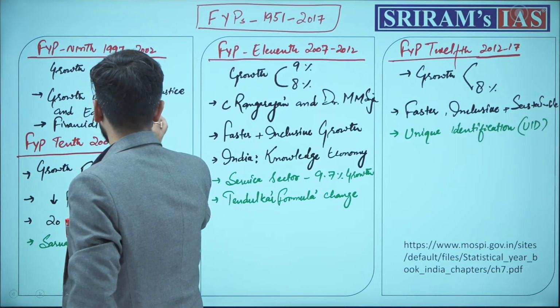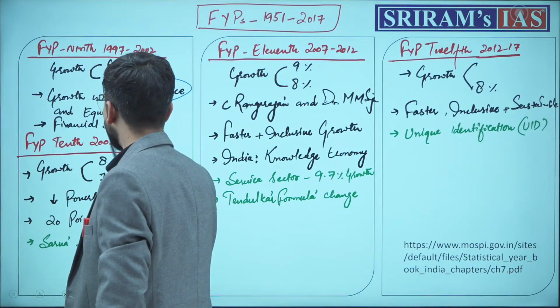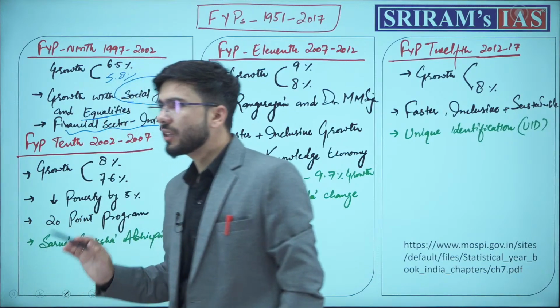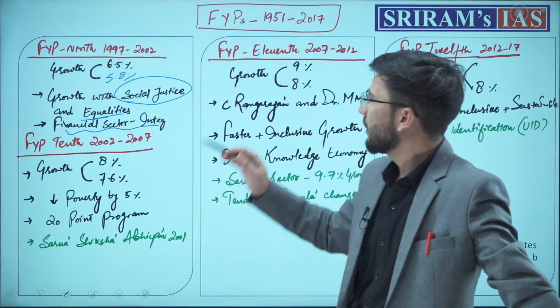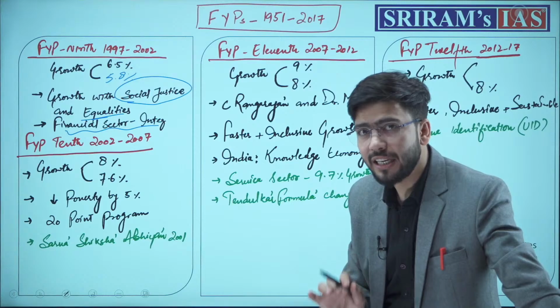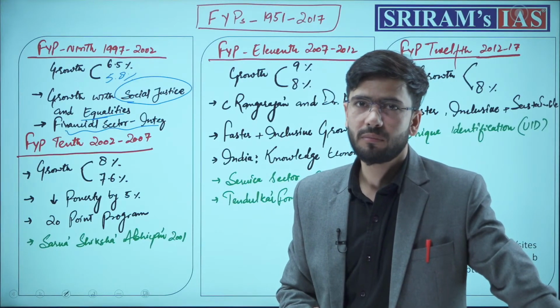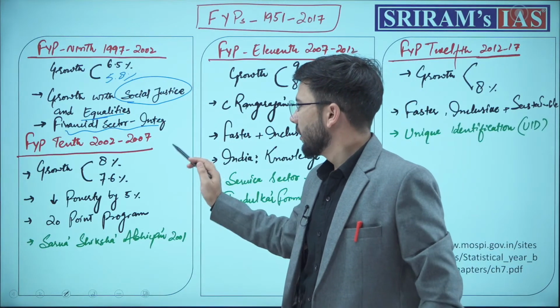The growth was to be accompanied by social justice and equality. It should focus on the financial sector also. The prime focus in the 9th 5-year plan was the financial sector and integration of the Indian economy with the global economy. Okay? So these were the key objectives of the 9th 5-year plan.